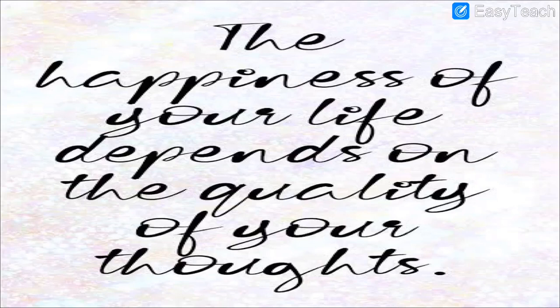If you think good, if you think positive all the time, then you will see positive things happening around you. But if you think negative, then you will always see negative things around you. So ignore the negative things even when it is a difficult time, even when things are going wrong. Always think positive and think good thoughts, and that way you can lead a happy life. So in short, if you want to live a happy life, always think positive, always think good. Though negative thoughts come sometimes, you have to ignore that and still think positive in any kind of situation.